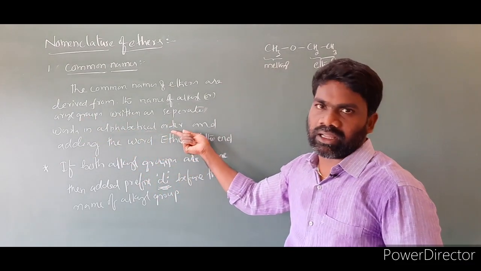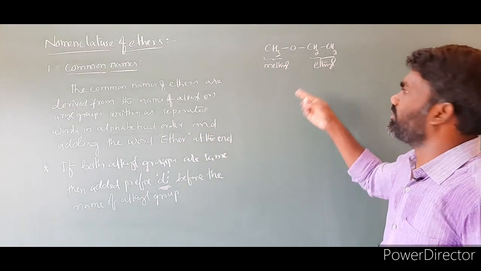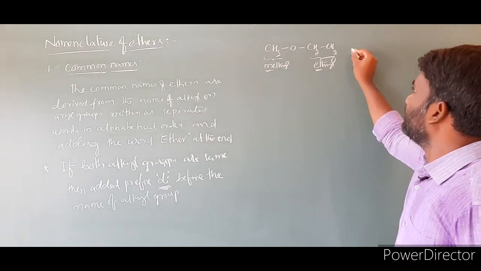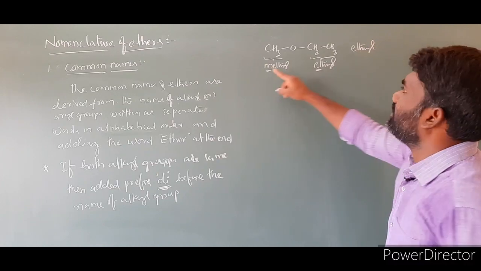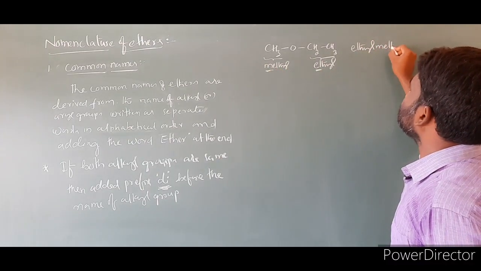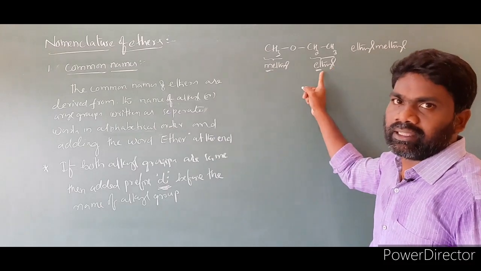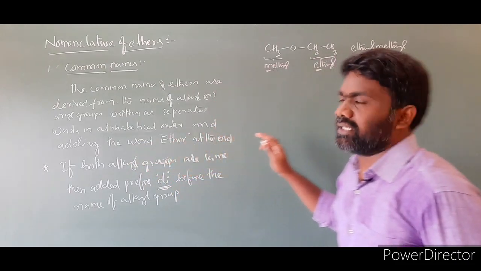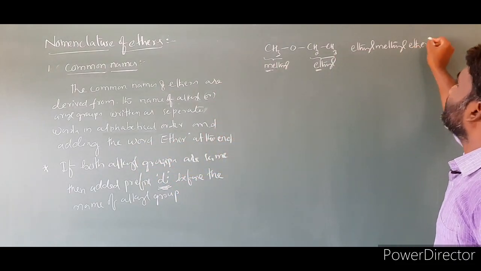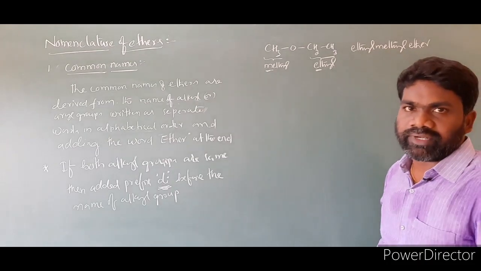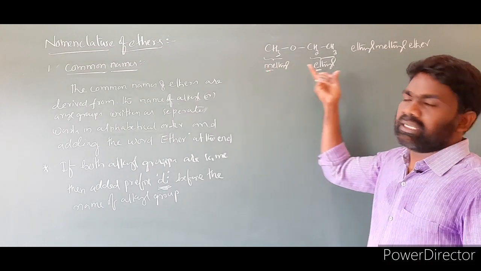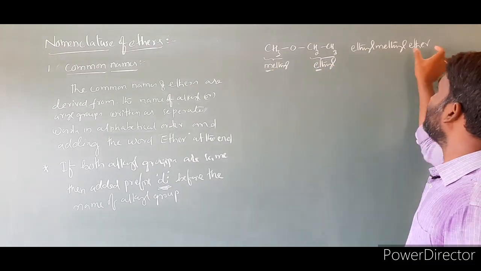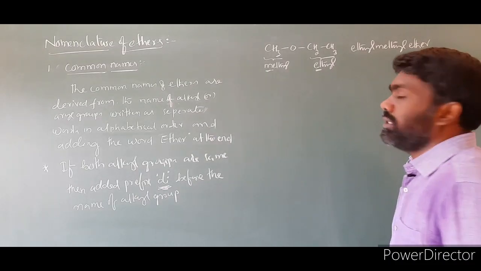First we have to find out which comes first. Here E is there, here M is there. First we have to write E, so ethyl, then M, methyl. Then we add the word ether at the end. So ethyl methyl ether. The name of this compound is ethyl methyl ether.